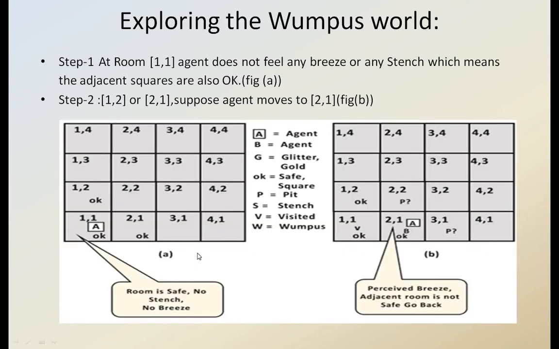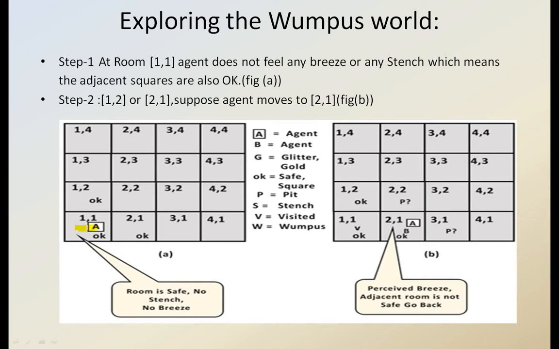Now we are going to explore the Wumpus world and see how it works. Initially, we started at room 1,1. The agent does not feel any breeze or any stench here, so he can mark 1,1 as OK. Look at the figure, 1,1. He can mark it as OK.